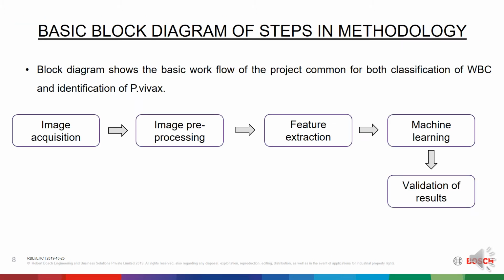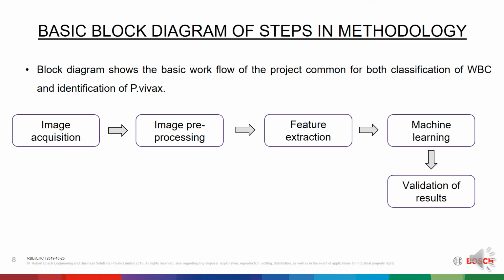Now comes the basic block diagram of steps involved in methodology. Block diagram shows the basic workflow of the project, common for both classification of WBC and identification of Plasmodium vivax. A strong image dataset is a base step for any image-related machine learning algorithms.